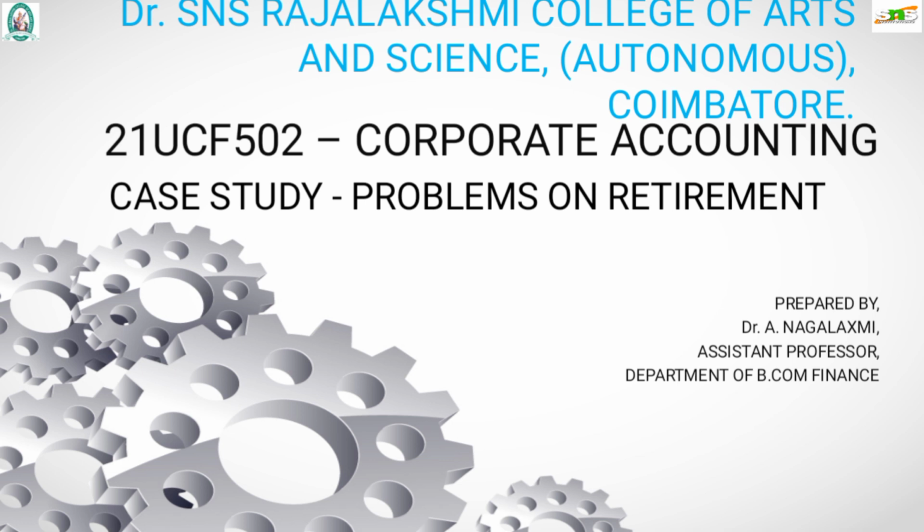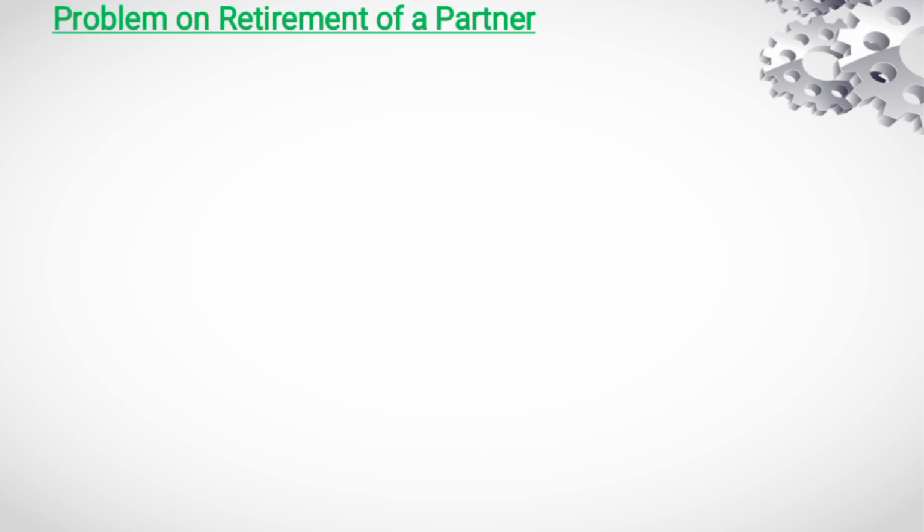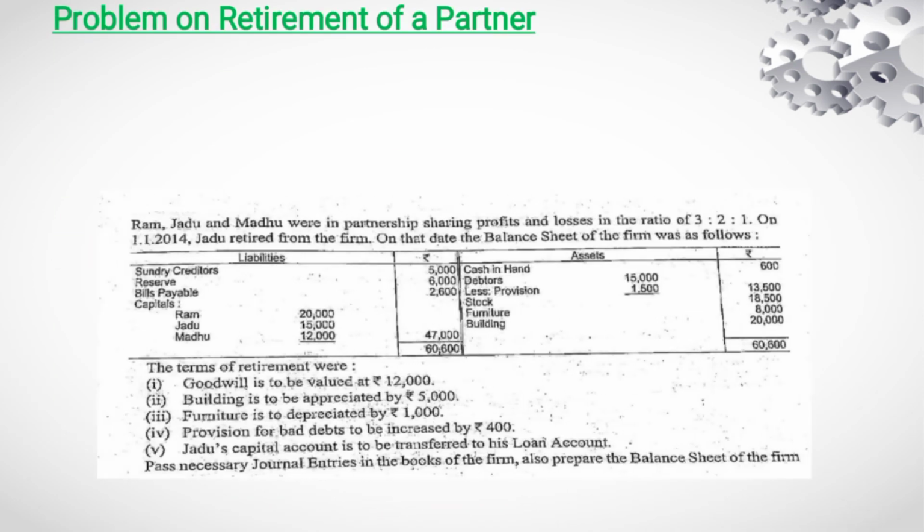I am here to explain a case study in corporate accounting, and that is the problem of retirement. The case study is on practical problems. The sum, that is the problem on retirement of a partner: there are three partners, Ram, Jadu and Madhu. They were the partners sharing profits and losses in the ratio 3:2:1. On 1st January 2014, Jadu retired from the firm. So one partner, Jadu, retires.